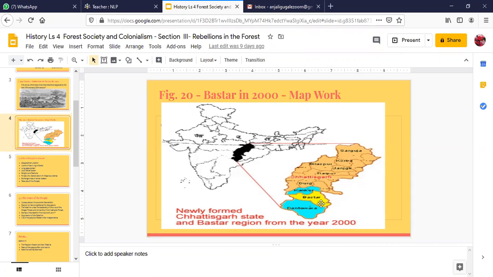And after the year 2000, all these 3 areas, that is Kanker, Bastar and Dantewada, were combined to make one district, the district of Bastar in the southern part of Chhattisgarh. Now let me know in which part of the entire region of Bastar the rebellion first sparked off.